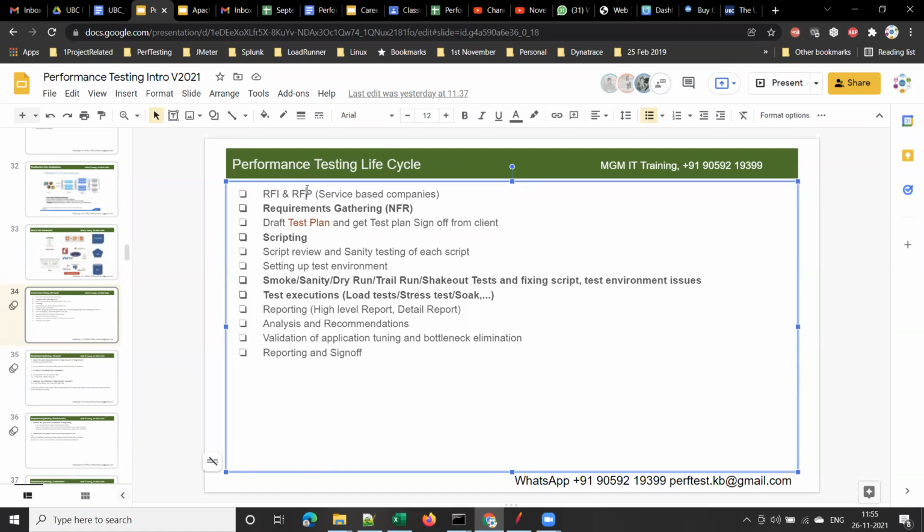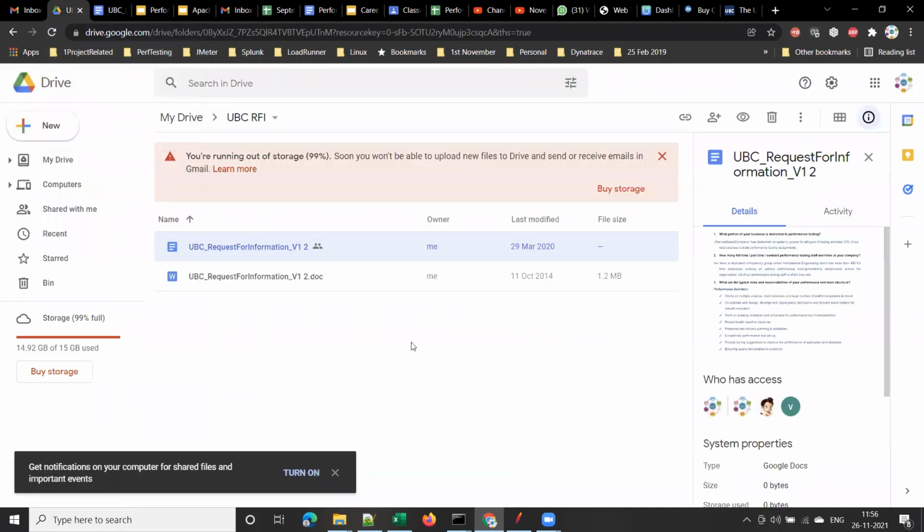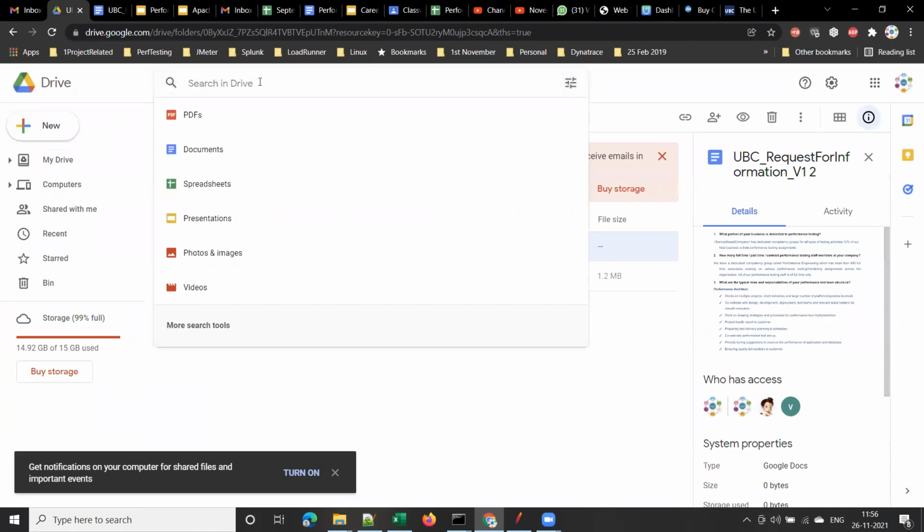Got it? And technically that is called RFP, request for proposal, or a solution document. Now, what does a solution document contain? The solution document contains, like, what is the test approach? Okay, let me show you some RFP.